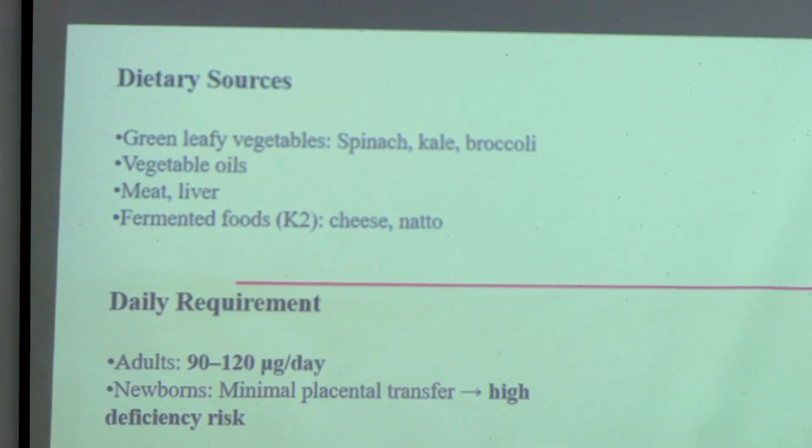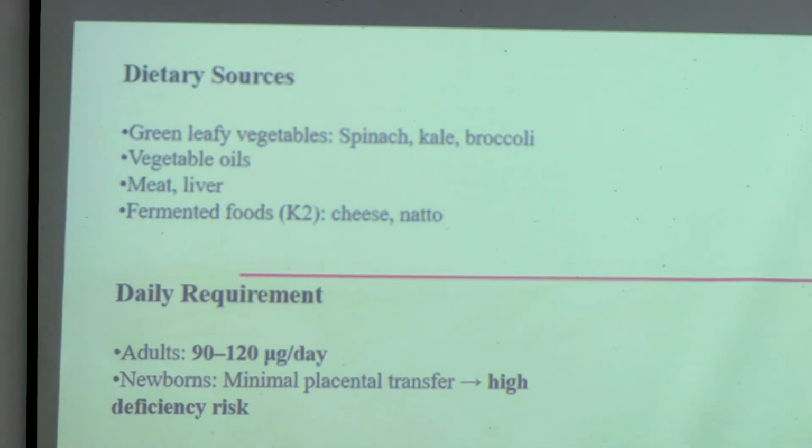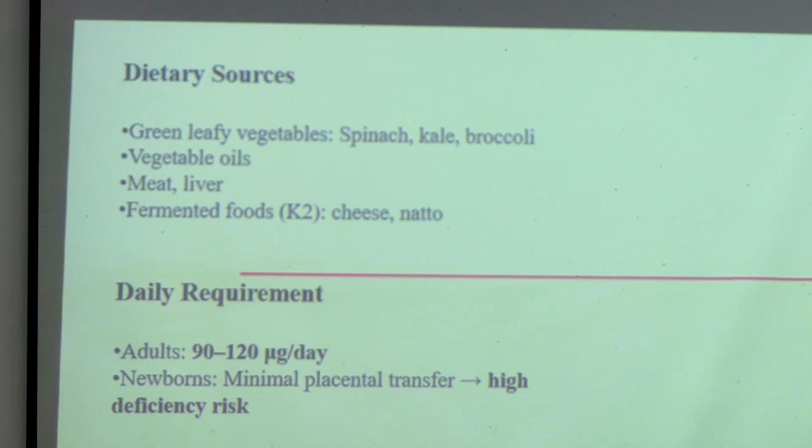And for vascular health also, if one person has sufficient vitamin K, then this vitamin K will inhibit vascular calcification. If there is vascular calcification, there is a chance that eventually the person will develop vessel thrombosis, because whenever there is increased calcium, it will again try to activate the coagulation system, so there might again be small thromboses.